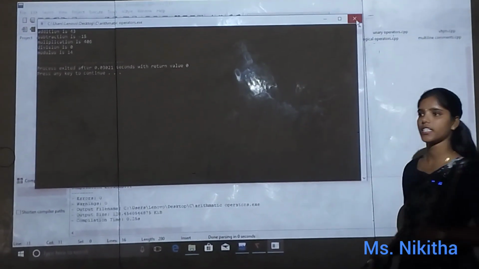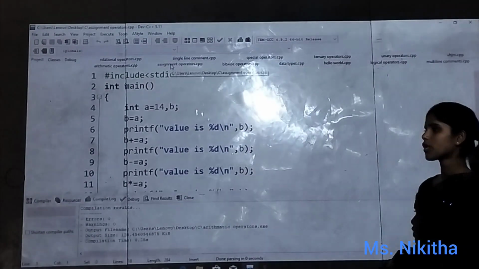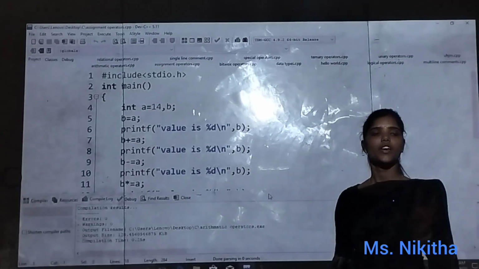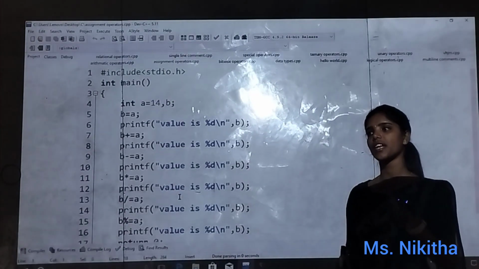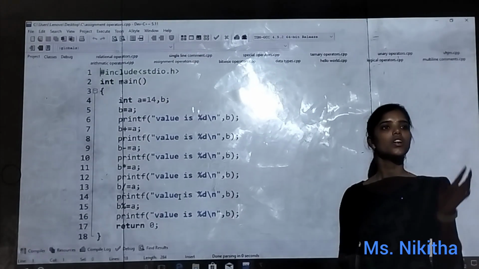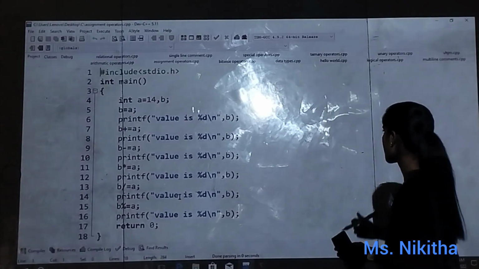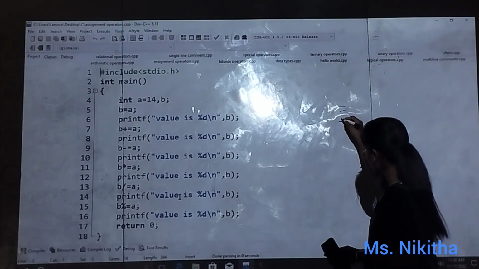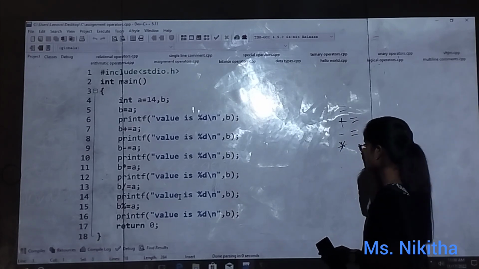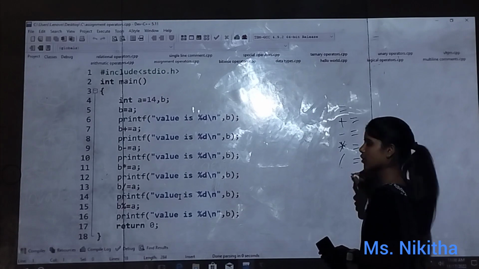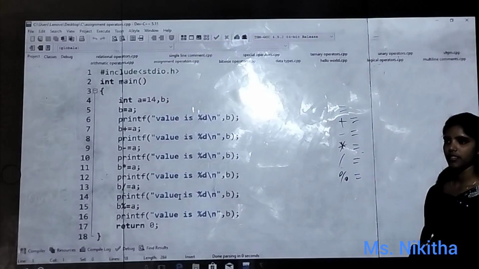The next operators are assignment operators. In assignment operators, we are assigning a value. How many ways are there to assign a value? That is nothing but assignment operators. They are equals to, addition equals to, subtraction equals to, multiplication equals to, division equals to, modulus equals to. These are the operators. Am I right?